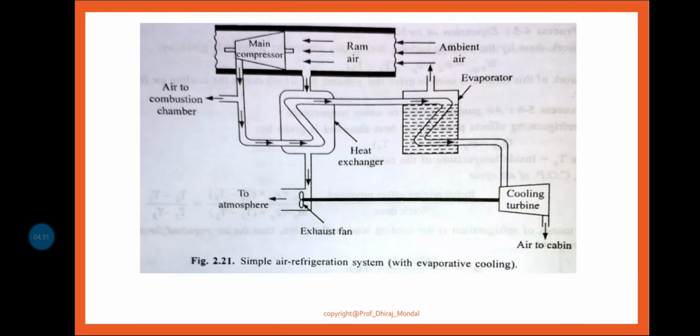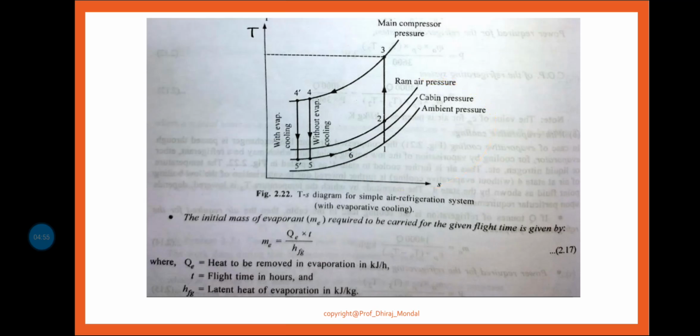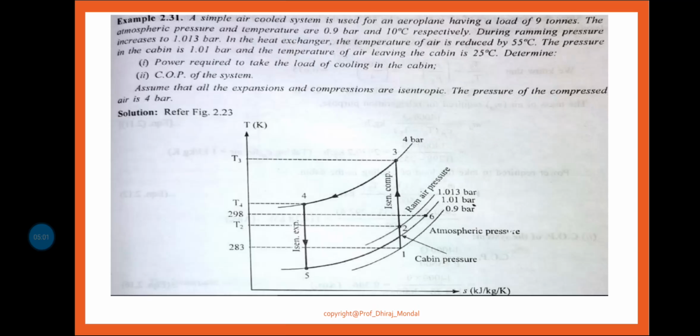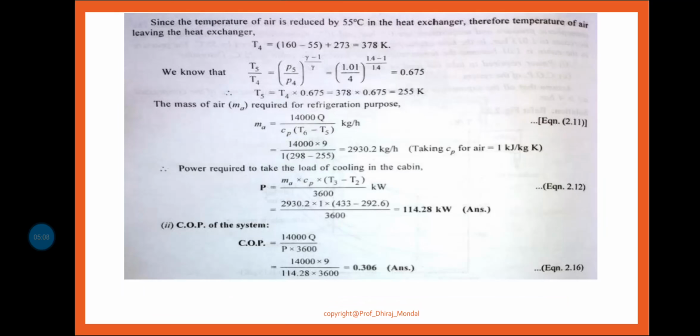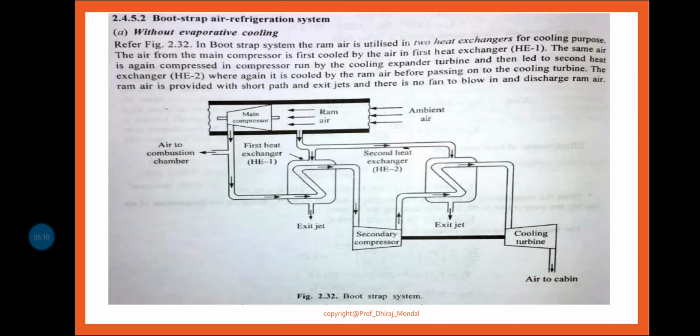You can see here that an extra evaporator is used. With the help of that, we can get this extra amount of refrigeration effect. And this is your very important numerical, which I also completed last class. Now today we will be discussing the bootstrap air refrigeration system without evaporative cooling.